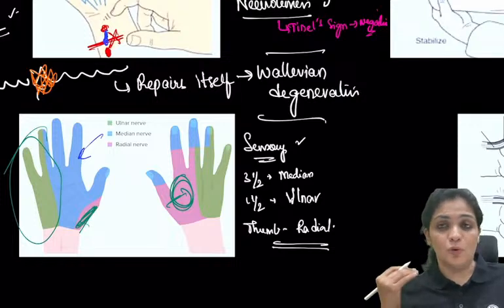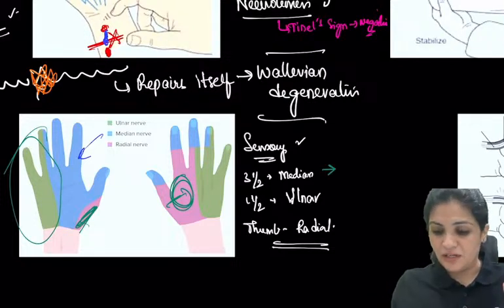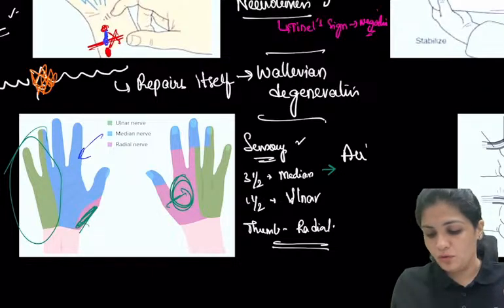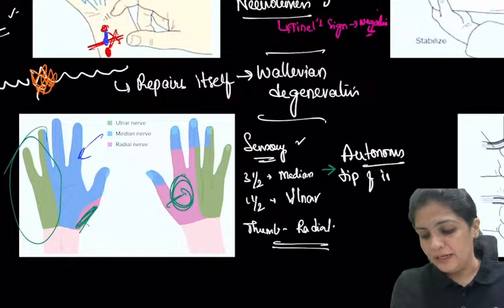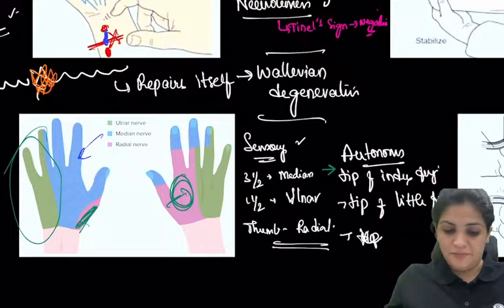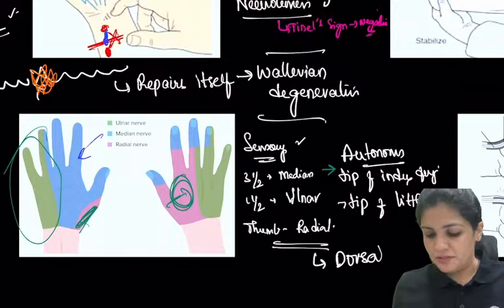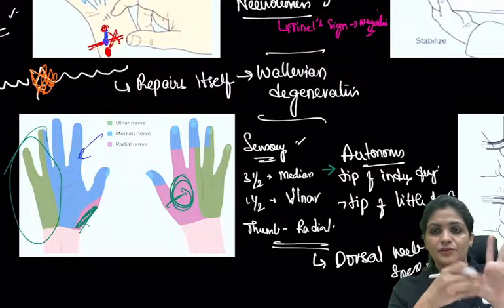Now if you remember the autonomous zone also: the tip of the index finger is your median nerve. This is autonomous. The ulnar is the tip of the little finger, and the radial is the first dorsal web space.